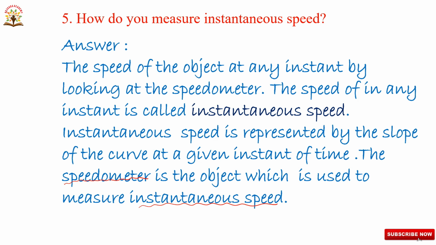Okay, now the speed of the object at any instant, by looking at the speedometer, is called instantaneous speed. So measuring the speed of the object at a particular instant of time is known as instantaneous speed. Instantaneous speed is represented by the slope of the curve at a given instant of time. The speedometer is the object which is used to measure instantaneous speed.